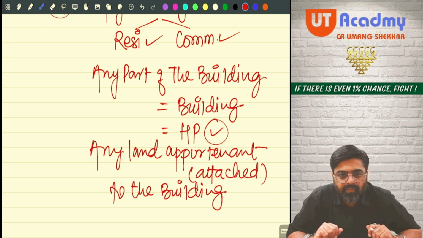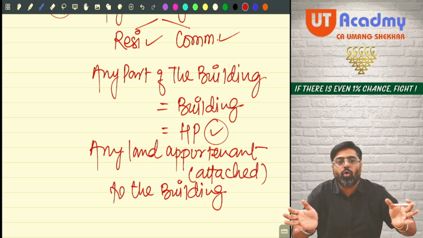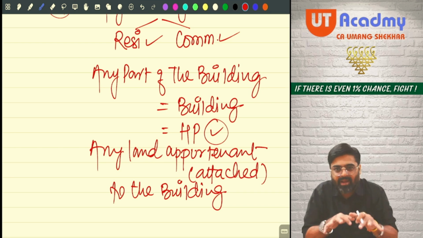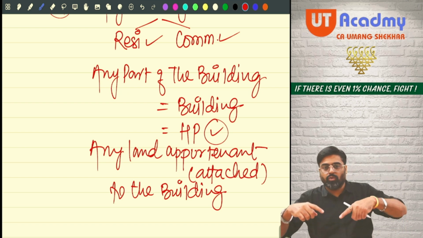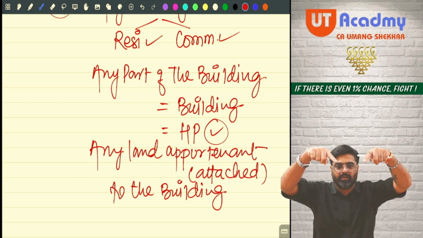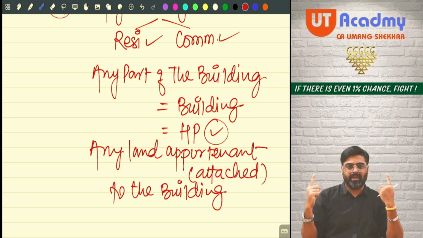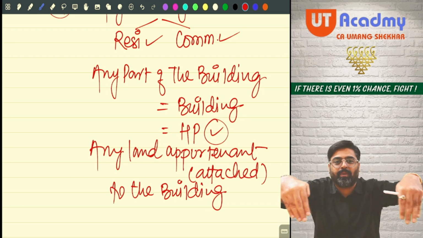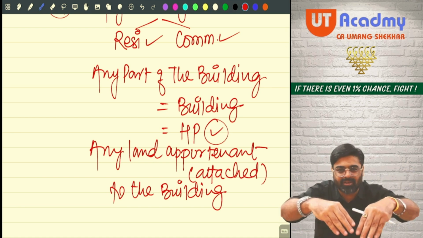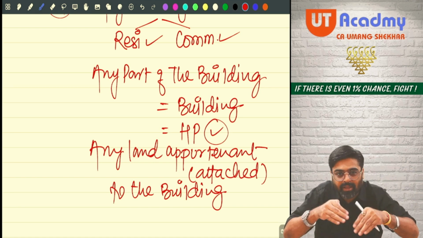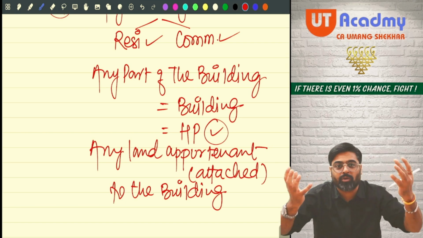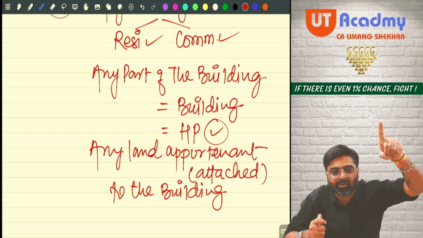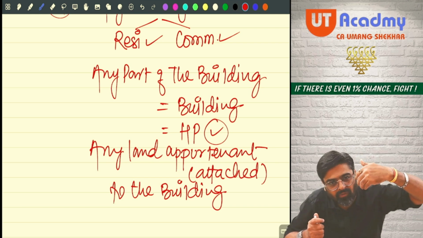For example, in my house, there is a small open space. See, in South India and everywhere now, you see big houses are there. So all the rooms are made in a square format and there is some open space within the house itself. That open space is nothing but land only. But that is connected to the building, appurtenant to building, attached to the building. When you sell the house, automatically the ownership of that land will also pass on.